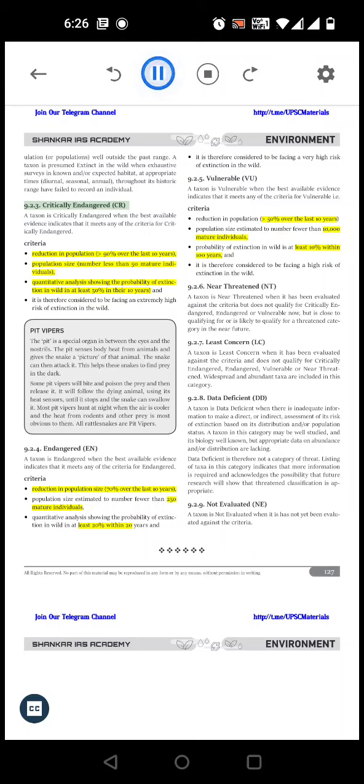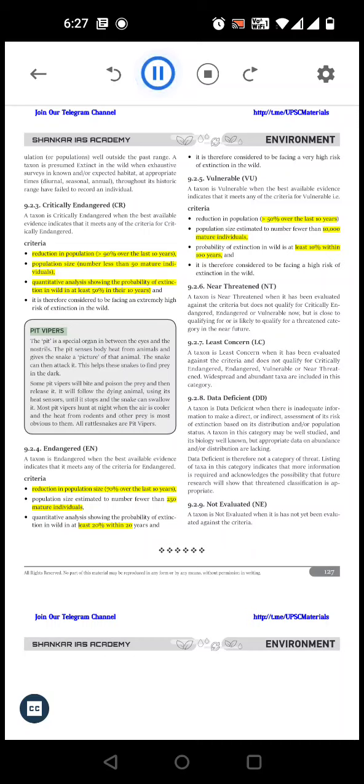9.2.3 Critically endangered. A taxon is critically endangered when the best available evidence indicates that it meets any of the criteria for critically endangered. Criteria: reduction in population, population size, quantitative analysis showing the probability of extinction in the wild is at least 50% within 10 years, and it is therefore considered to be facing an extremely high risk of extinction in the wild.